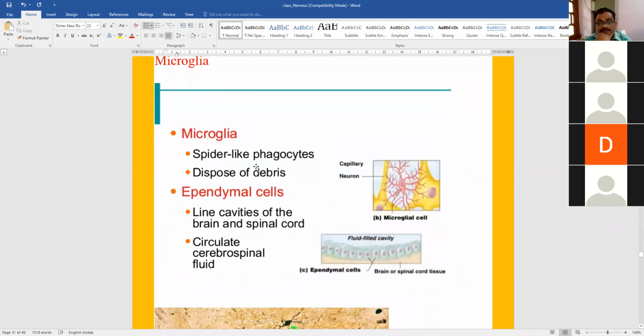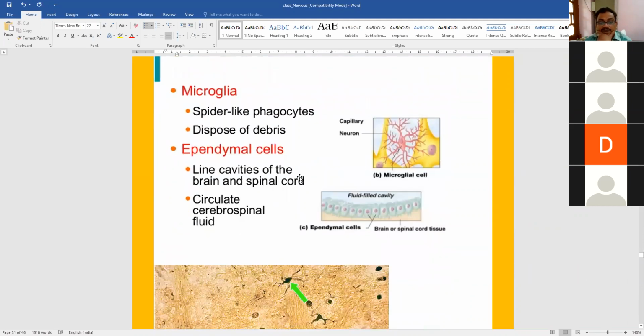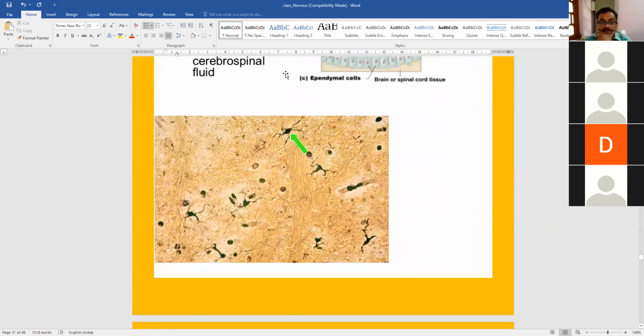Next is the microglia. These appear very spider-like, and they are phagocytic. They are phagocytic in function. In this diagram, you can see this black area, which has been shown by this green arrow. This black area is the microglia.